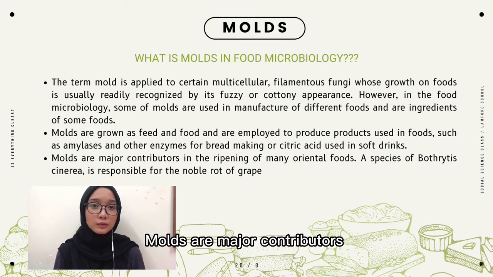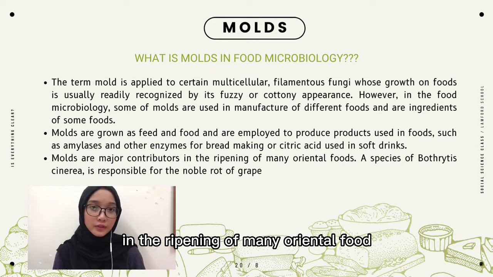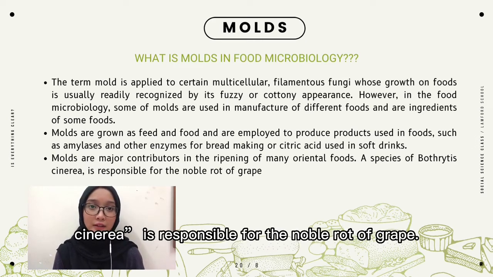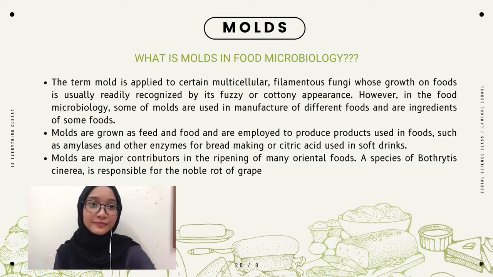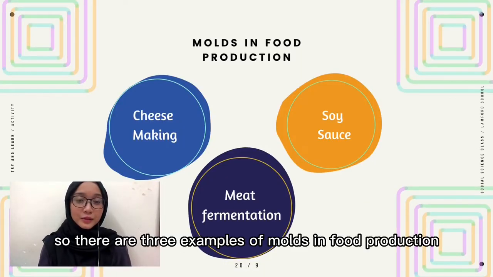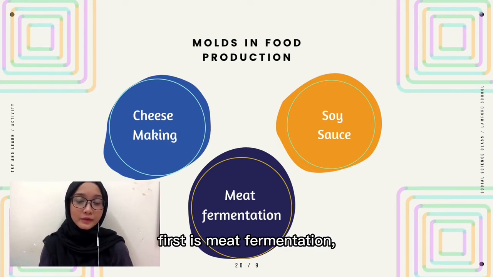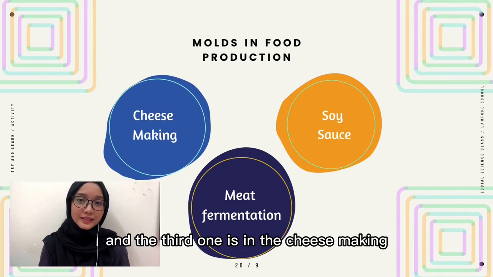Molds are major contributors in the ripening of many oriental foods. A species, Botrytis cinerea, is responsible for the noble rot of grapes. So there are three examples of molds in food production. First is meat fermentation, second is soy sauce, and the third one is cheese making.